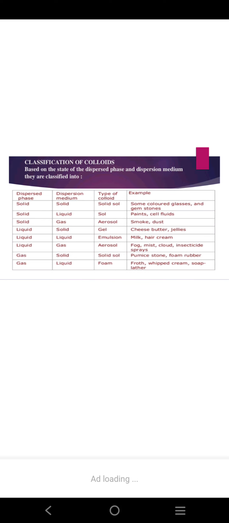So first we have studied that based on the state of the dispersed phase and dispersion medium, colloids can be classified into 8 different types. Based on the interaction between the dispersed phase and dispersion medium, we can classify colloids into 2 types: lyophilic colloids and lyophobic colloids. Lyophilic colloids are solvent loving, meaning there is a strong force of attraction between the dispersed phase and the dispersion medium, and they are reversible, stable colloids. Examples are gelatin, starch solution, rubber in water.